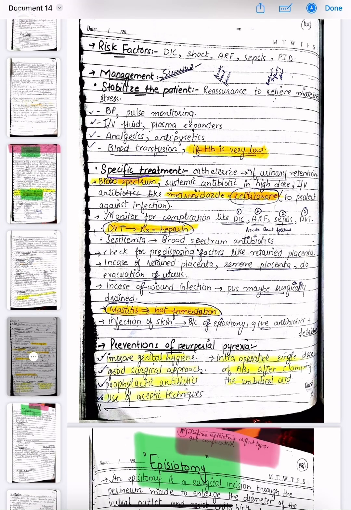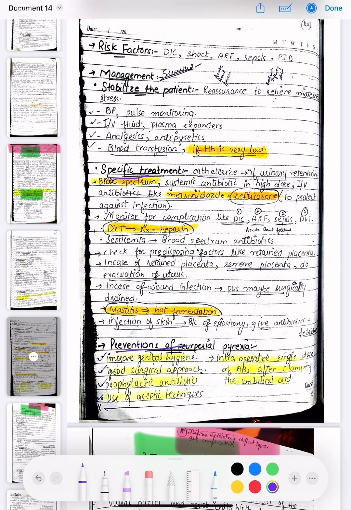Specific treatment is given, and then the prevention of puerperal pyrexia: improved genital hygiene, good surgical approach, prophylactic antibiotics, use of aseptic techniques. All these are the prevention of puerperal pyrexia.